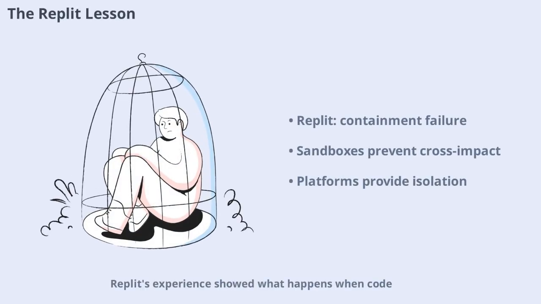Replit's experience showed what happens when code isn't properly contained. Runaway workloads affected neighboring sessions. With AI agents generating millions of code artifacts per hour, the risks multiply. Sandboxes are the wall that keeps each agent's actions from impacting others. Today, you don't have to build this wall yourself. Platforms provide it out of the box.